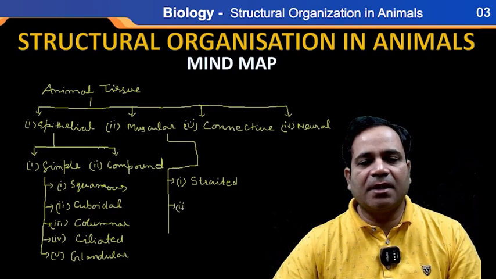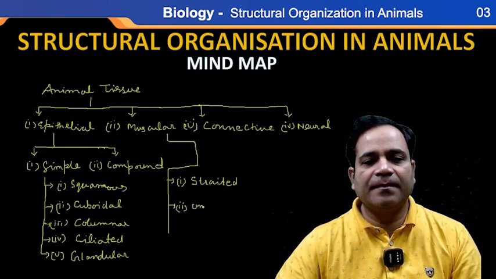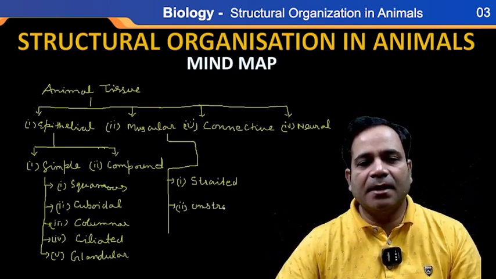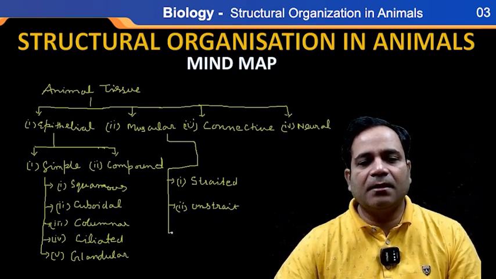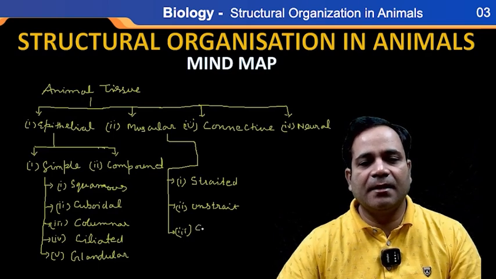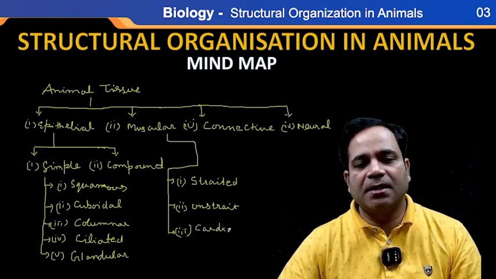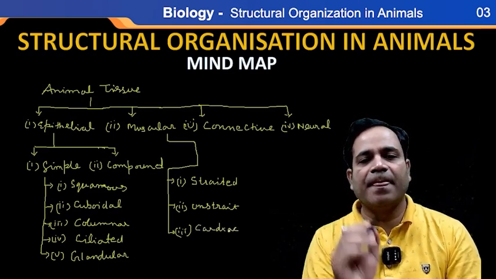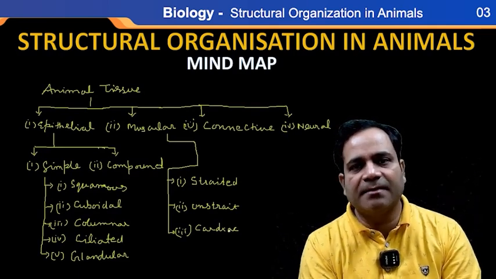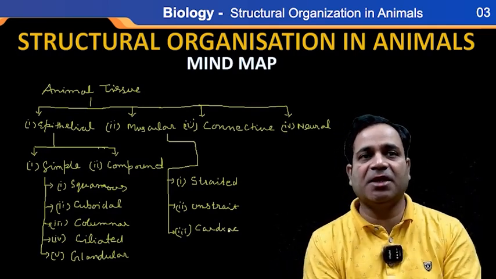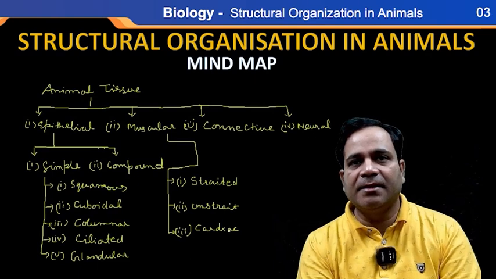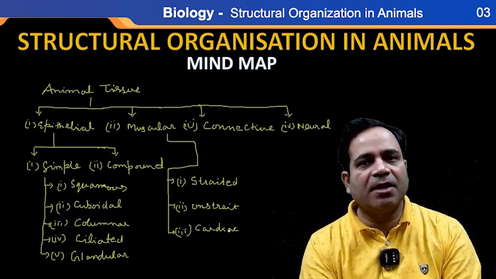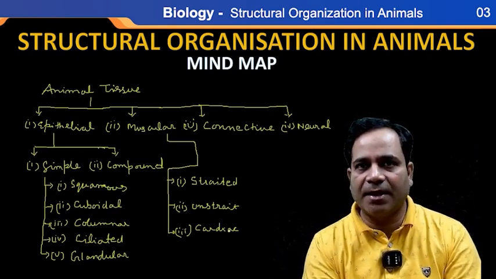Second one is unstriated muscle. And third one is cardiac muscle. Striated muscle means the muscles which are in our control. Whenever I say in our control, it means they are voluntary muscles, right?